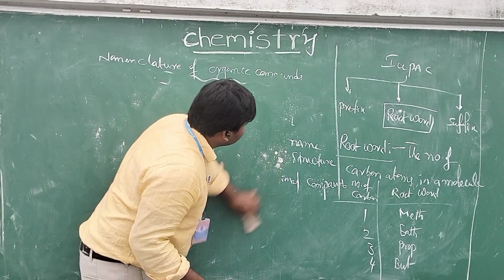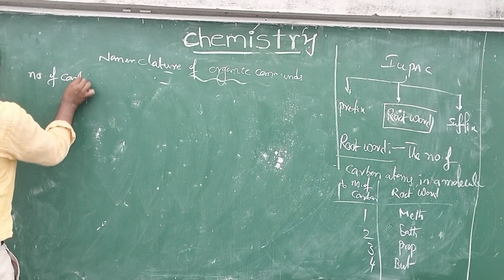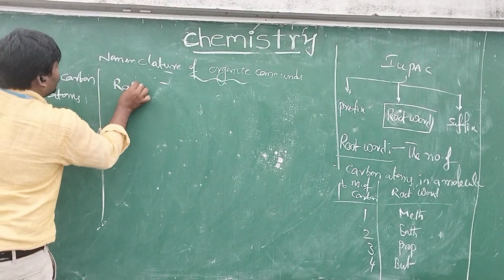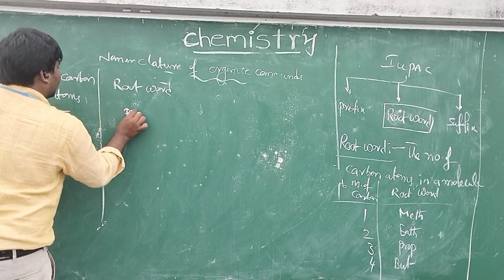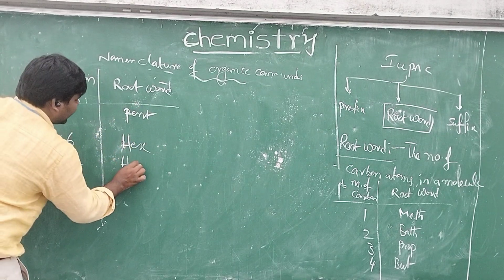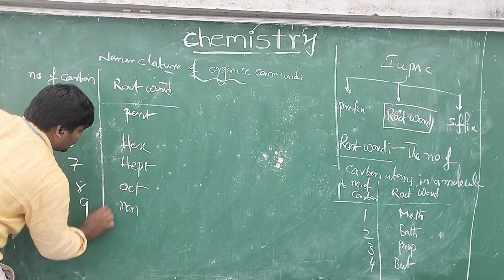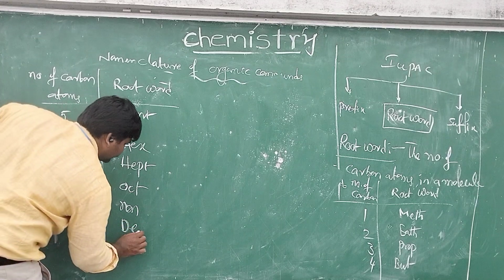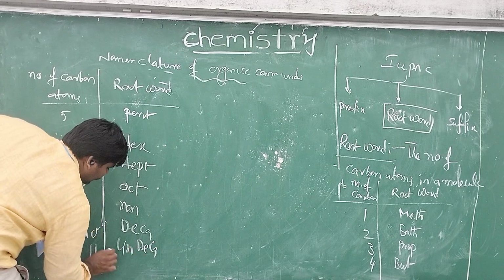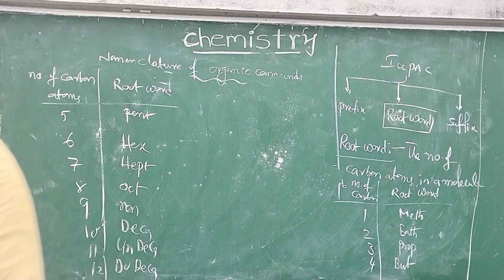If the number of carbon atoms is equal to 5, then the root word is pent. 6 hex, 7 hept, 8 oct, 9 non, 10 dec, 11 undec, 12 dodec, etc. This is the information about the root word.